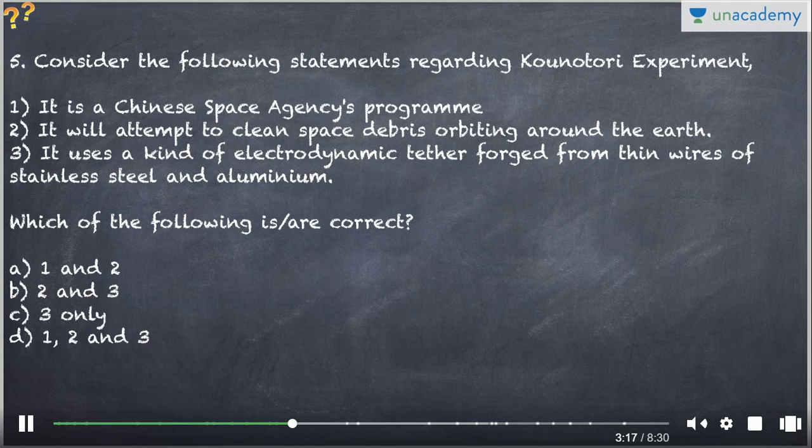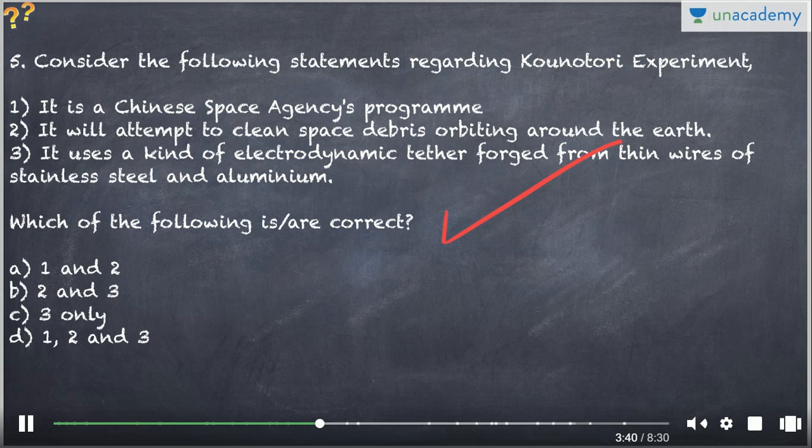Next one is regarding the Konotori experiment. It is a Chinese space agency's program. It is an attempt to clean space debris orbiting around the Earth. It uses a kind of electrodynamic tether forged from thin wires of stainless steel and aluminium. So it is not a Chinese space program. It is a Japanese space program. That is why the first statement is incorrect, and second is correct, even third is correct.